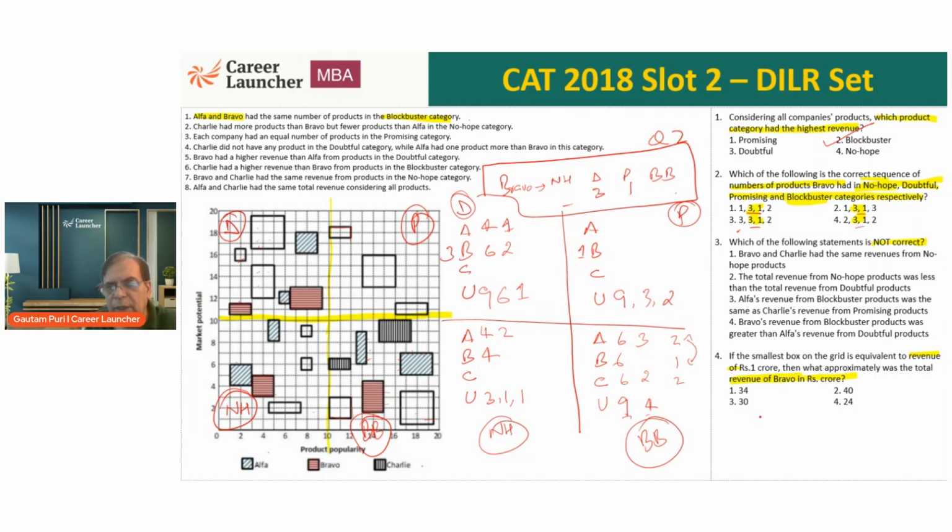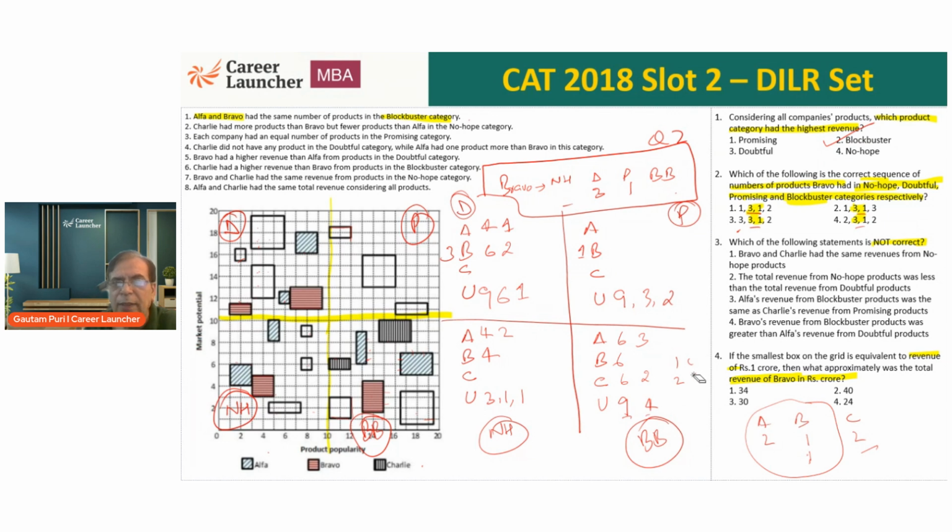Because what is the situation now? As of now, Alpha, Bravo, Charlie, there are 2 products with Alpha, 1 with Bravo, and 2 with Charlie, and there are 2 unknowns. If both the unknowns cannot come to Bravo, we need 1 product more to come to Bravo, then A and B become equal, and there's 1 unknown which is left. It cannot go to either Alpha or Bravo, then they'll not be the same, so it will go to Charlie.